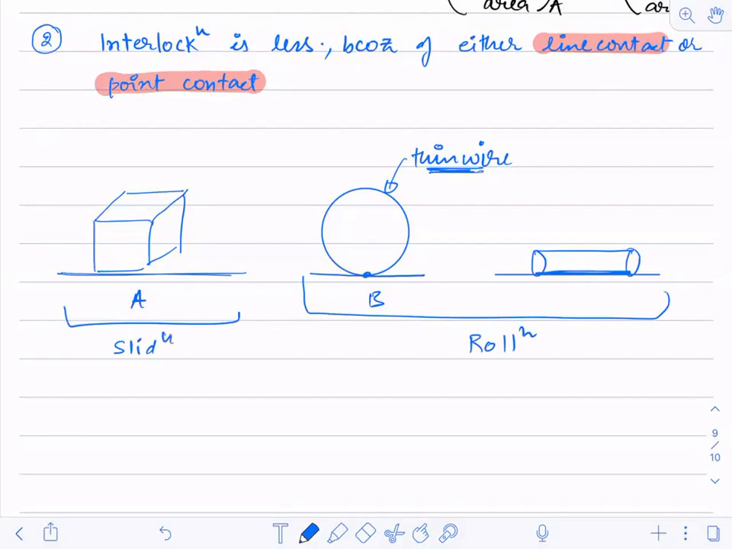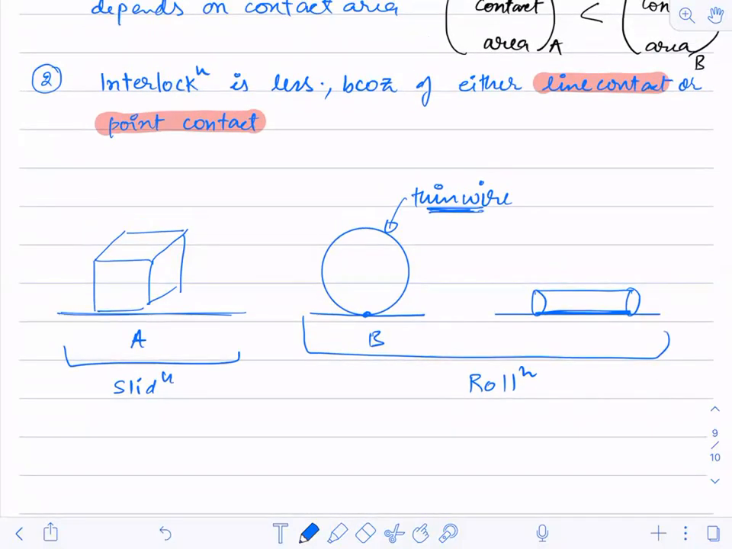So in which case will you have less friction? In the rolling case, you will have less friction. So that's why I'm saying the interlocking is less. Many people wrote now that the interlocking is less. Why? Because there is either a line contact or a point contact. In the sliding case, more interlocking, that's why more friction. In the rolling case, thin contact, line contact or point contact, that's why it's less friction.